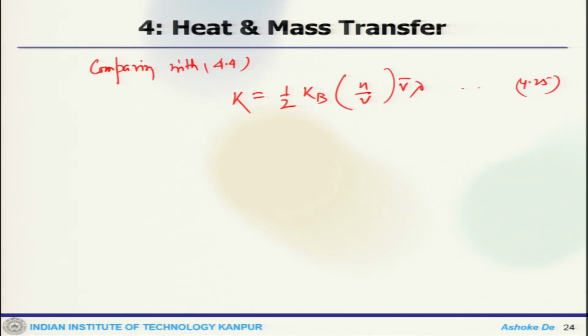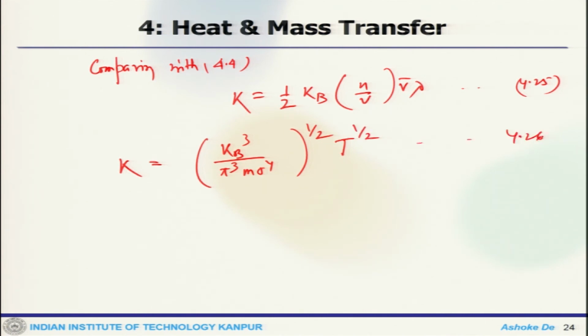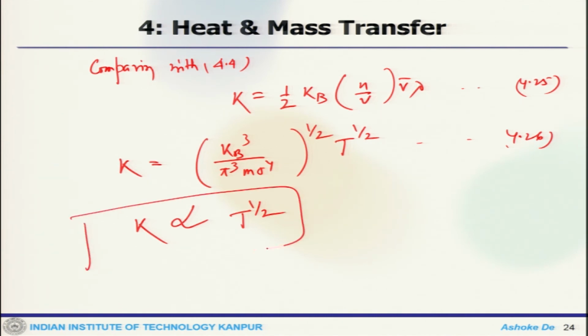Now, in terms of T and molecular size, you can also represent K equals k_B cubed by pi cubed m sigma 4 to the power half, T to the power half. This shows the dependence of K on temperature, similar to rho D. So, one can write K is proportional to T to the power half. That means there is a proportionality with the temperature dependency. For real gas, the dependency on T is quite large.